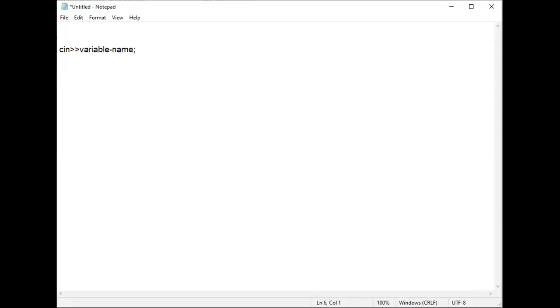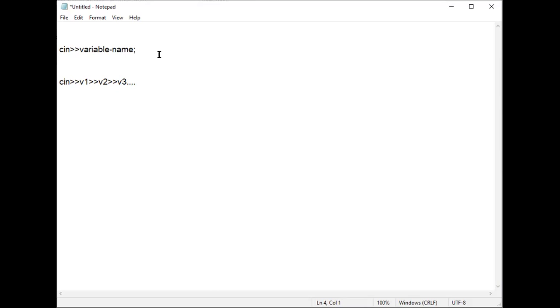So this is one syntax. Another syntax is if I want to use many variables: write cin, put the extraction operator, say v1, variable 1, put the extraction operator, v2, put the extraction operator, v3. In this way you can keep on writing as many variables as we need. So the first syntax is cin, extraction operator, variable name. The second syntax is cin, extraction operator v1, extraction operator v2, extraction operator v3, and so on.